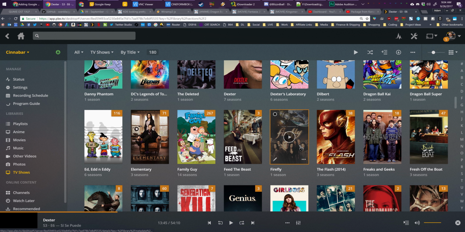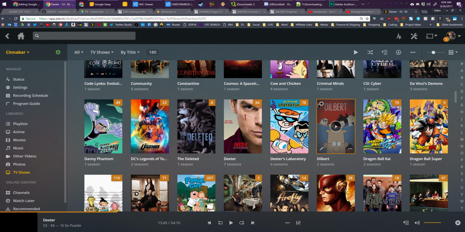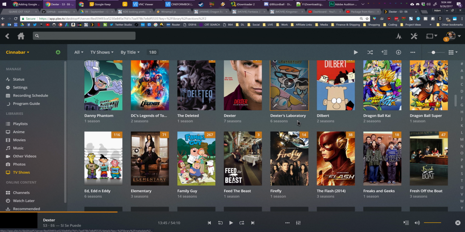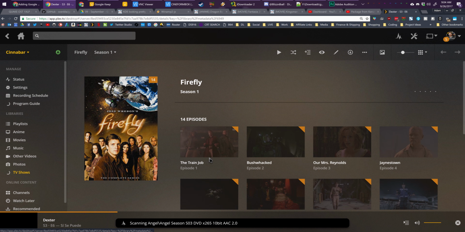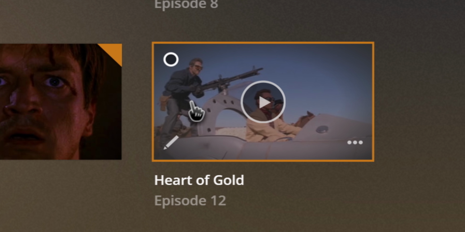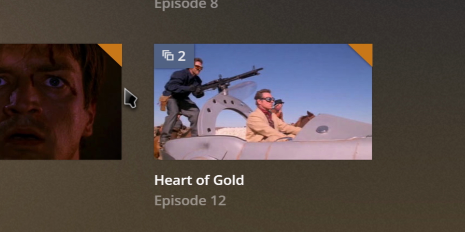Now, TV shows show up a little different, and they can be harder to find, so it may be easier to dig through the files yourself. But if you go to a TV show and you go to the episode list, it will actually show you when multiple files are associated with that episode, like here with this Firefly episode 12.